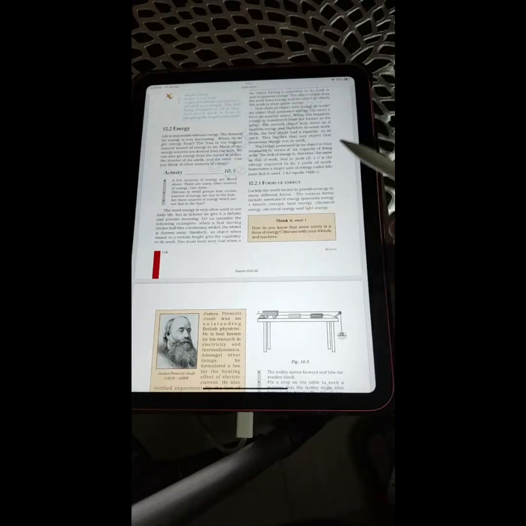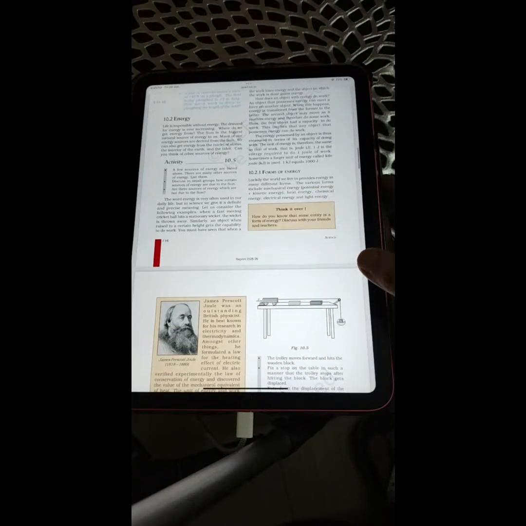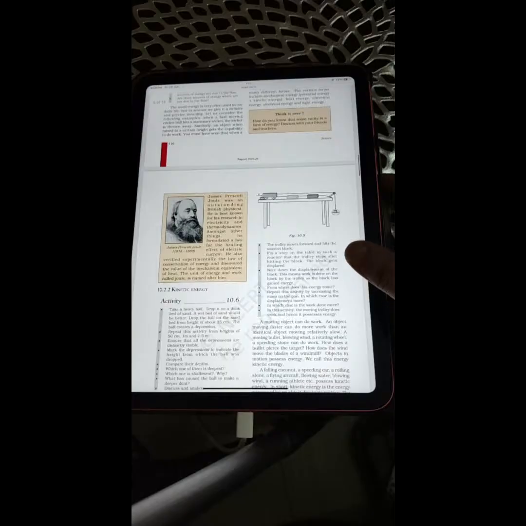Next, forms of energy. Luckily, the world we live in provides energy in many different forms. The various forms include mechanical energy, potential energy, plus kinetic energy, heat energy, chemical energy, electrical energy, and light energy. Think it over. How do you know that some entity is a form of energy? Discuss with your friends and teachers.